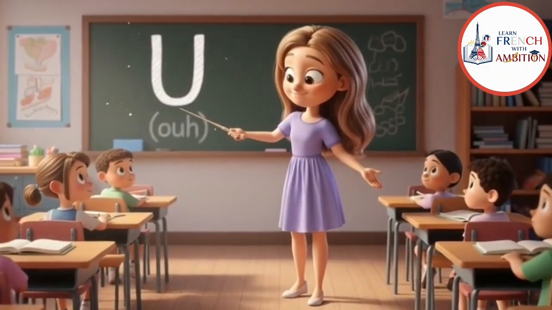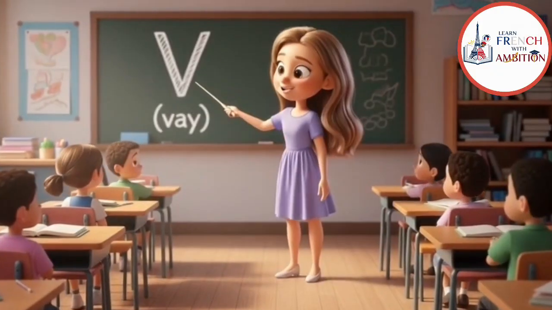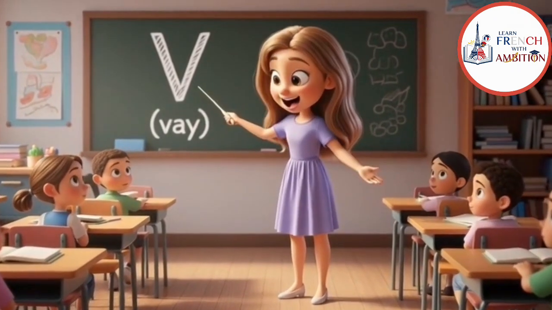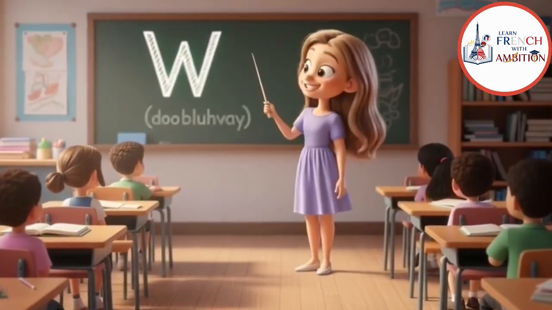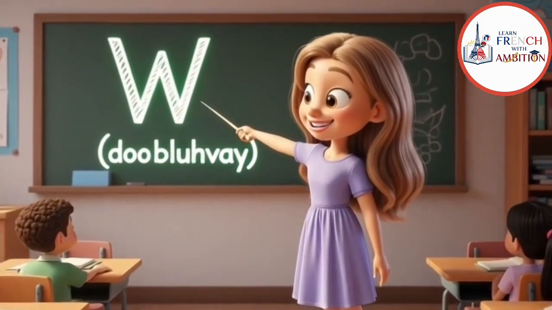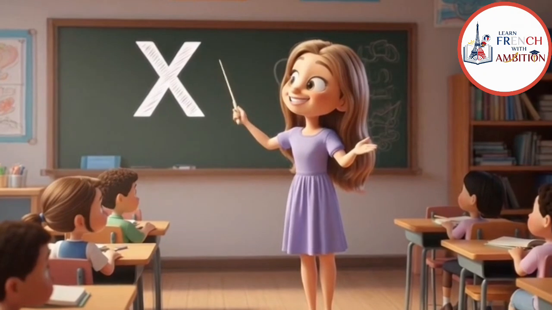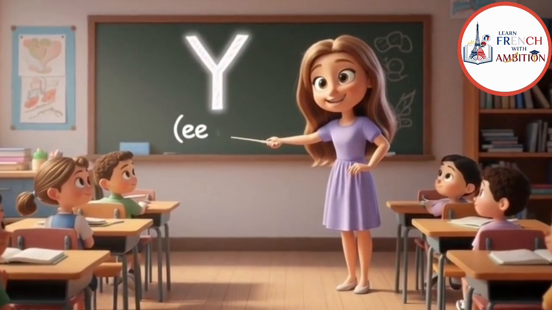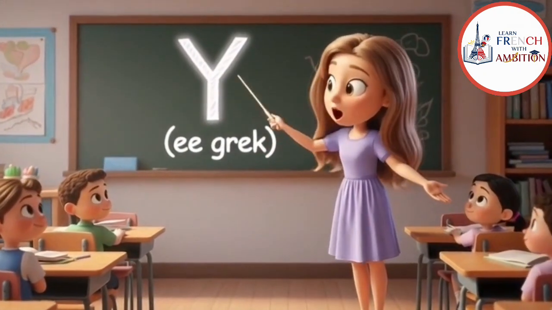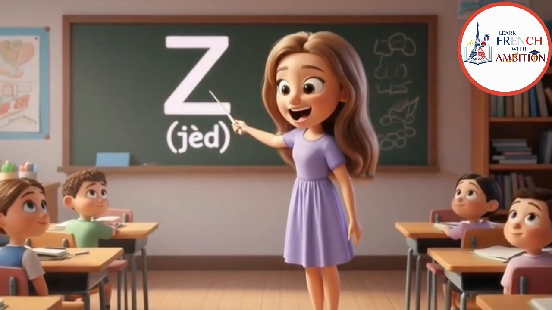The letter U in French is pronounced as U. The letter V in French is pronounced as V. The letter W in French is pronounced as W. The letter X in French is pronounced as X. The letter Y in French is pronounced as Y. The letter Z in French is pronounced as Z.